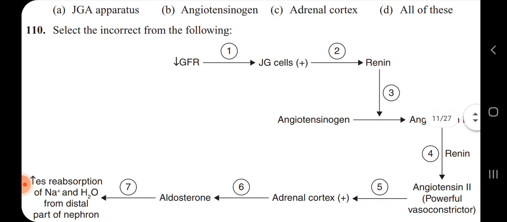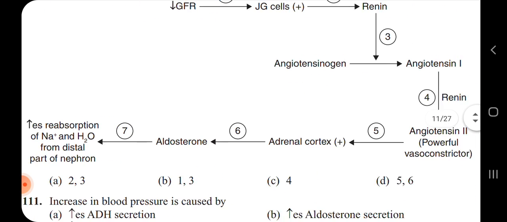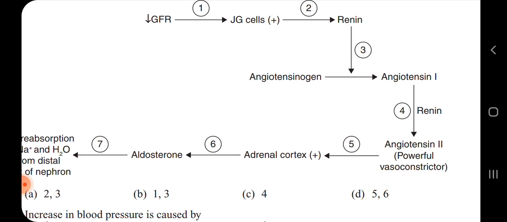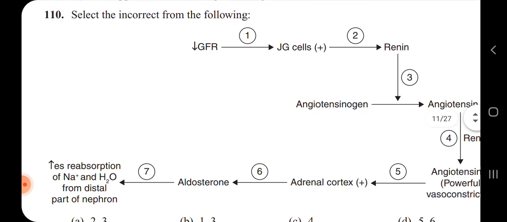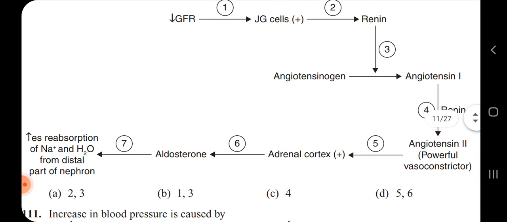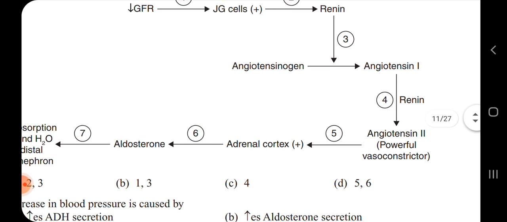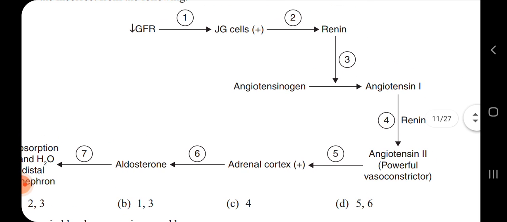So what is the question? Select the incorrect from the following. So here are the steps they have given. Among them the incorrect one is C. Why is C the incorrect one? Because the renin is going to convert the angiotensinogen to angiotensin 1 and angiotensin 2.